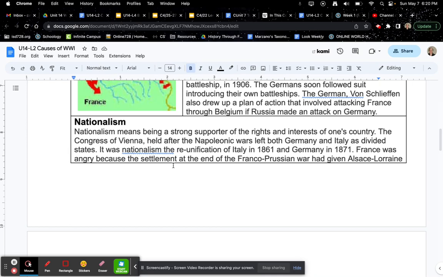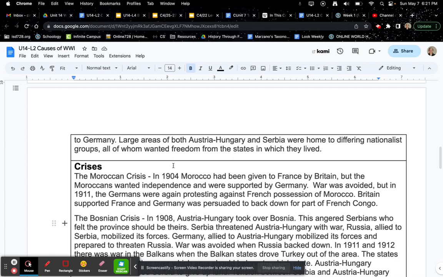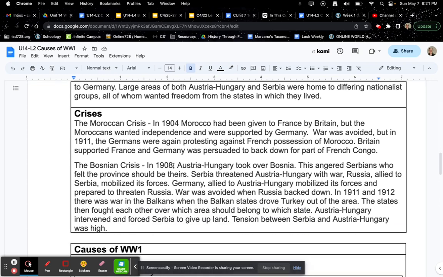Nationalism. Nationalism means being a strong supporter of the rights and interests of one's country. The Congress of Vienna, held after the Napoleonic Wars, left both Germany and Italy as divided states. It was nationalism that led to the reunification of Italy in 1861 and Germany in 1871. France was angry because the settlement at the end of the Franco-Prussian War had given Alsace-Lorraine to Germany. Large areas of both Austria-Hungary and Serbia were home to different nationalist groups, all of whom wanted freedom from the states in which they lived.